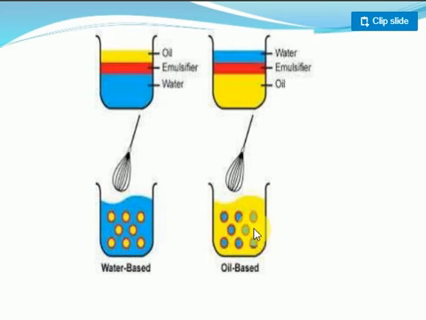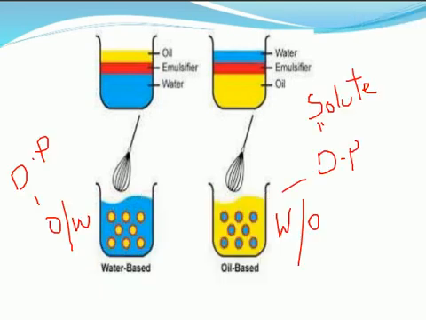Water in oil only. Look at a simple example. Oil in water example is oil in water. Dispersion phase is oil. Dispersion phase is nothing but a solid only. Dispersion medium is solvent only. Okay, this is water base, this is oil base. Both are emulsions only.